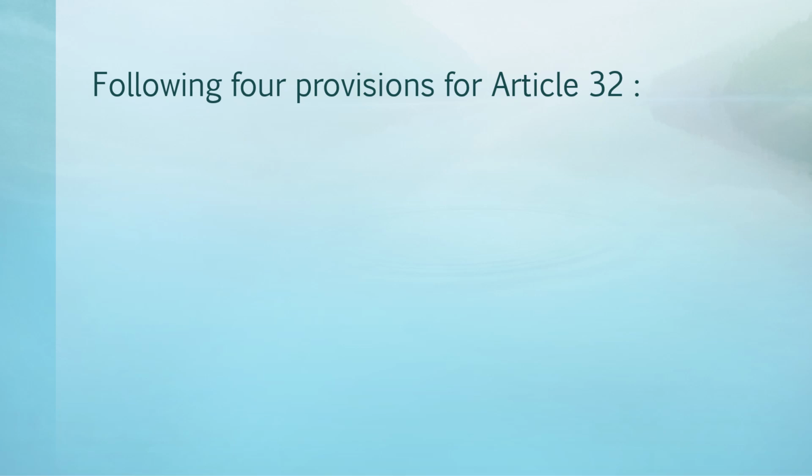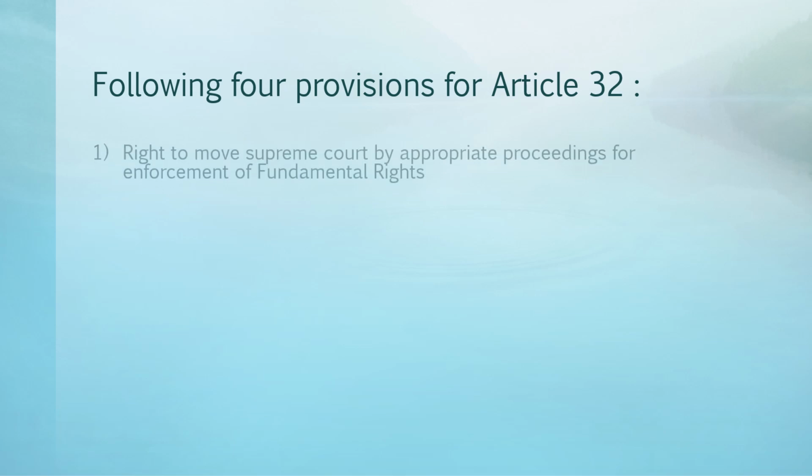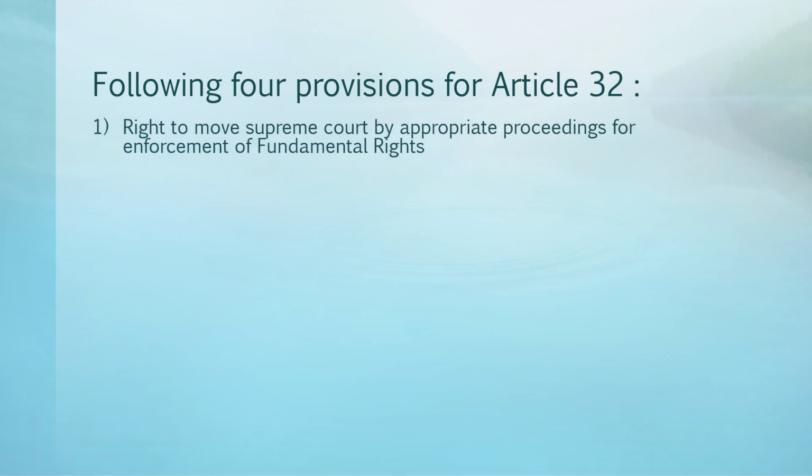So, the Constitution has four provisions for this Article 32. We will know those four provisions one by one. So, the first provision states the right to move the Supreme Court by appropriate proceedings for enforcement of fundamental rights. Needless to explain.